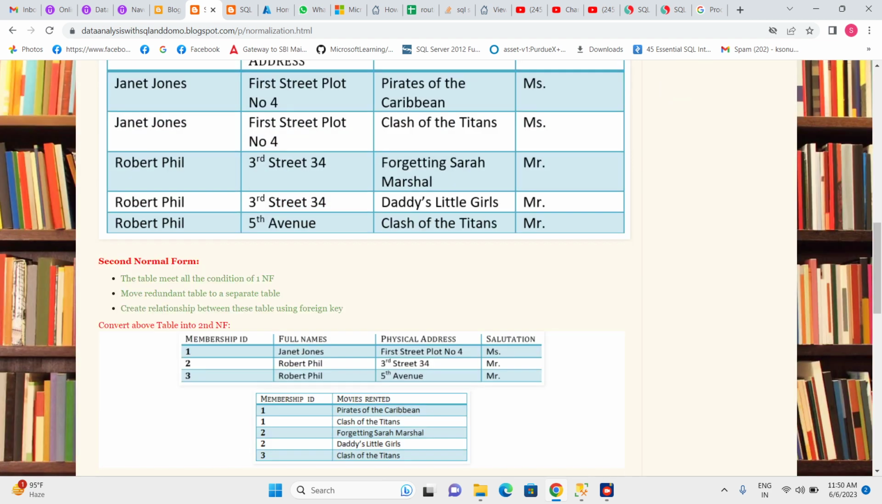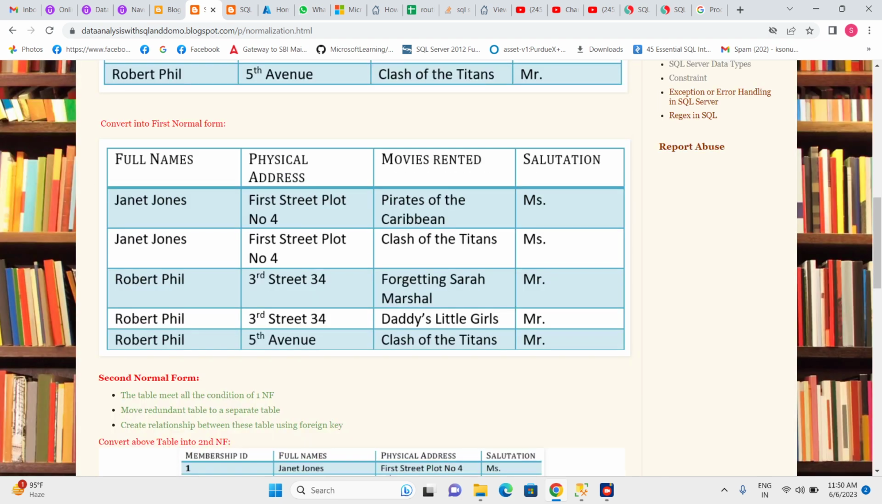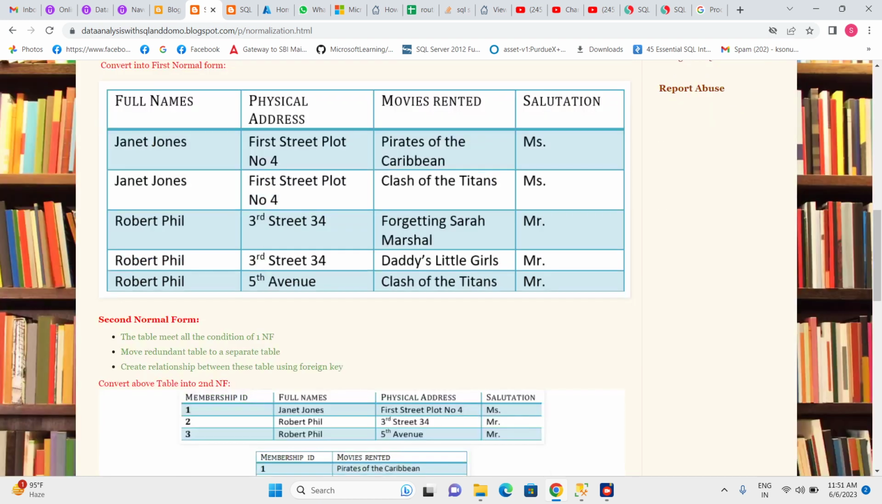If it's not, then we will convert this. Okay, now convert the above table into second normal form. So we have seen that we have the names Janet Jones, Janet Johns, Robert Field with different movie rentals. But we didn't have any primary key or any relation.